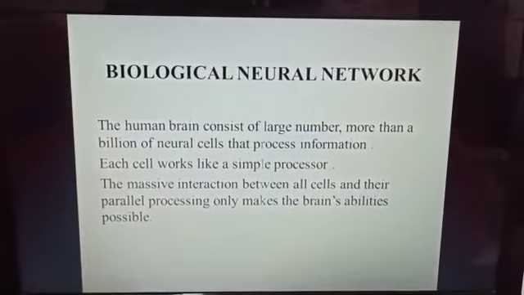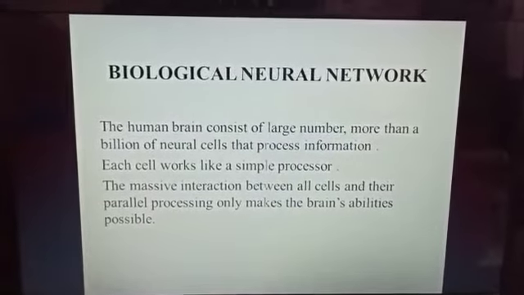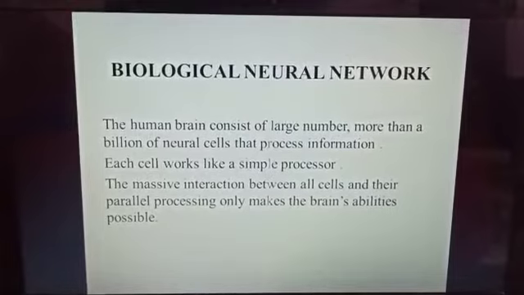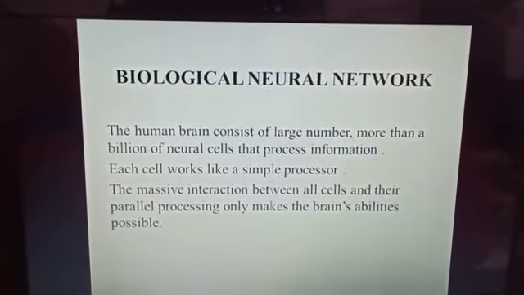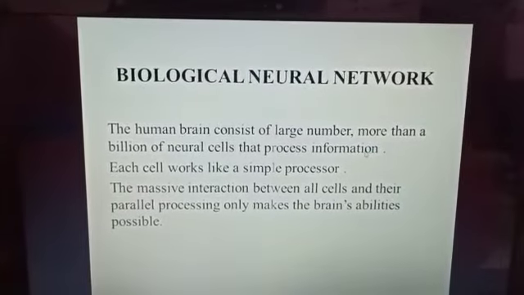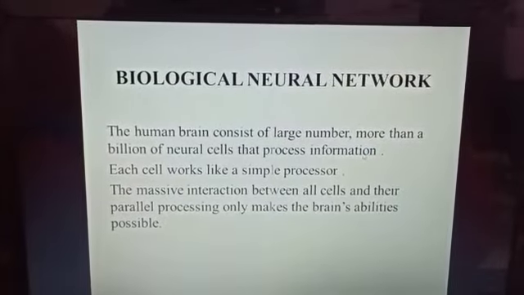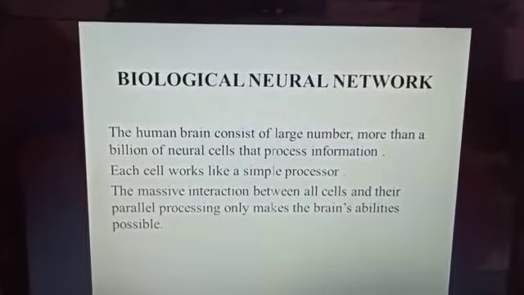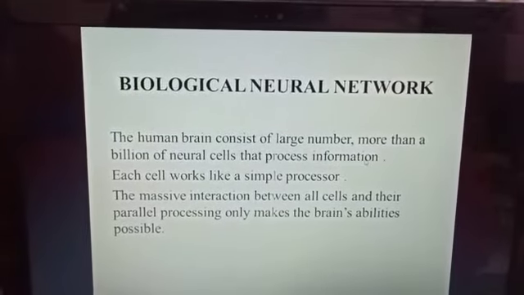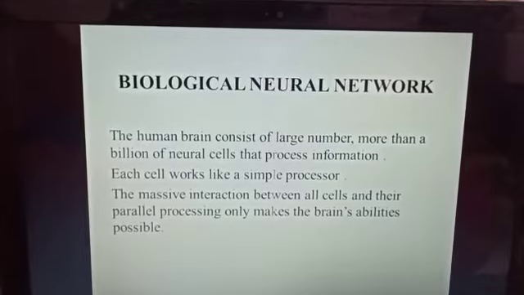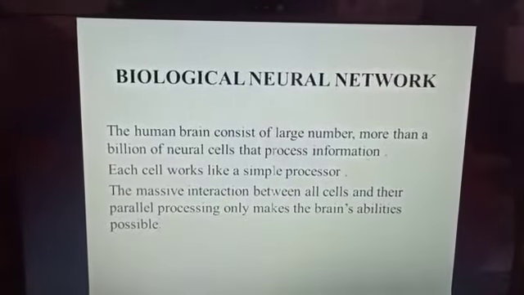Next, biological neural network. Human brain consists of a large number, more than 1 billion, of neural cells that process information. Each cell works like a simple processor. The massive interaction between all cells and their parallel processing only make the brain's ability possible.